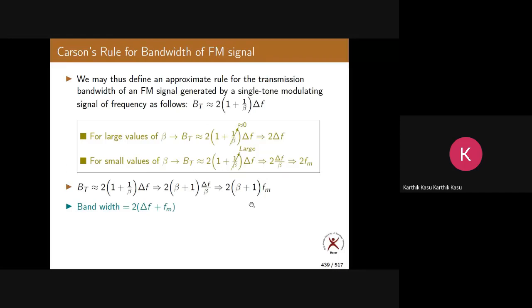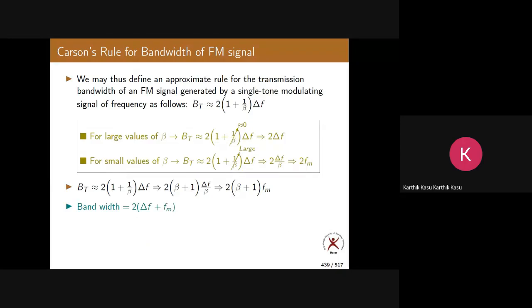So the same formula can be written in this form also, so you don't get confused. The formula is the same; I'm writing it in different forms. This is one form, this is another form. You remember any one, that will be enough: 2 into (beta plus 1) into f_m. This is the formula for the bandwidth of an FM signal given by Carson, so it is simply called Carson's rule.